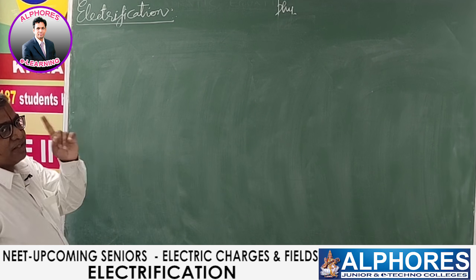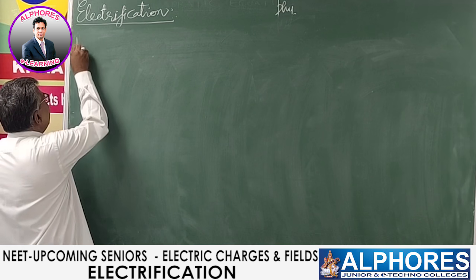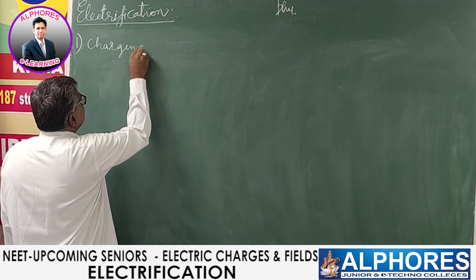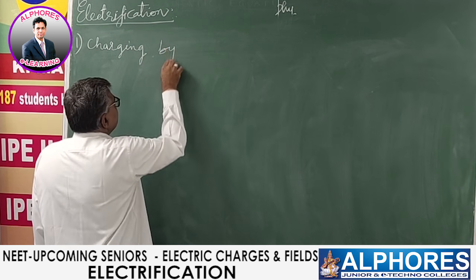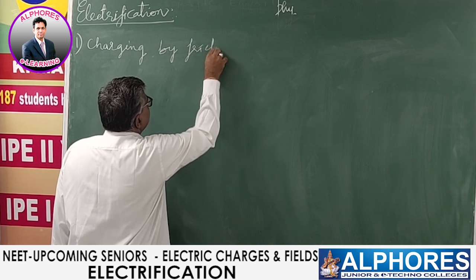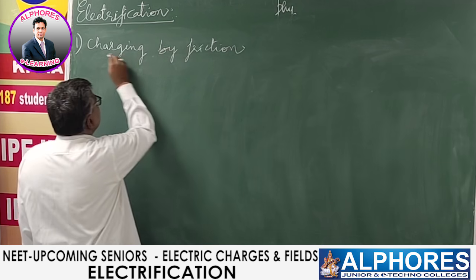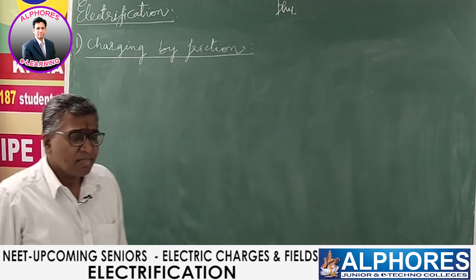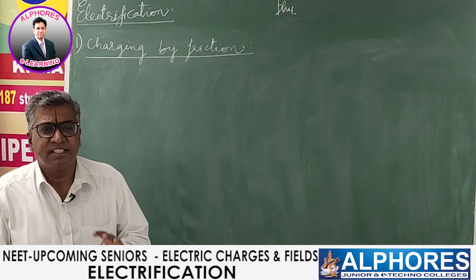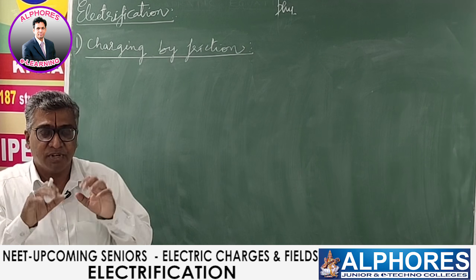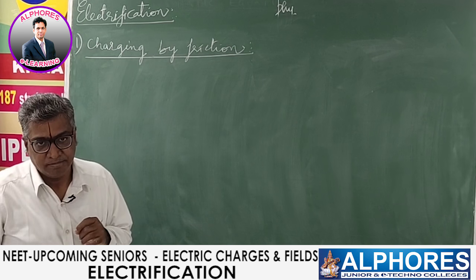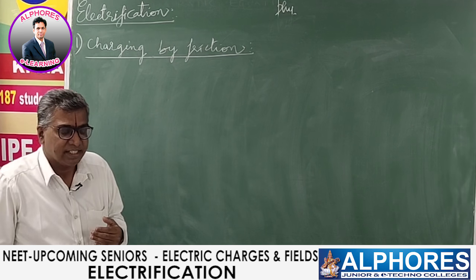So the first method of electrification is charging by friction. Now this is the first method of charging a body. Now how is it done? Consider two bodies, any two bodies, but mind that one of them is an insulator. Now let me tell you what is an insulator.